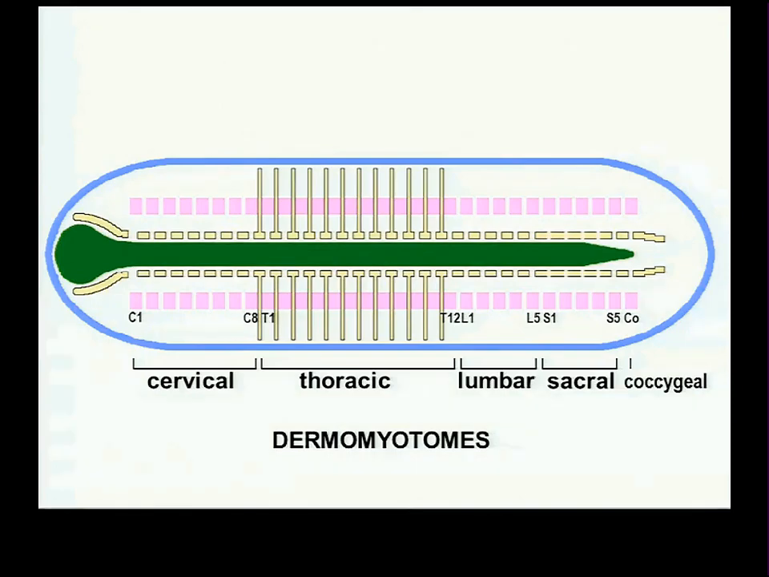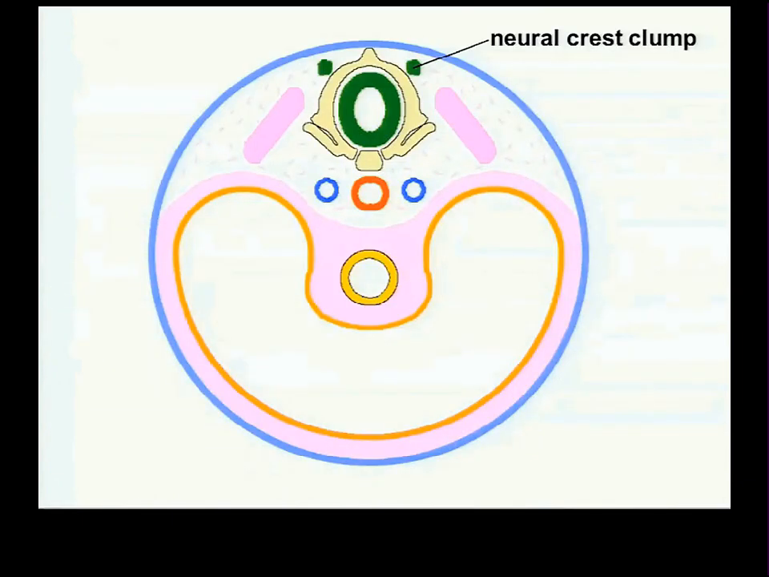You have 8 body segments in the neck, 12 body segments that are said to be in the chest, 5 body segments in the lumbar region, 5 in the sacral, 1 in the coccygeal. We'll come back to what happens to all of that in a moment.